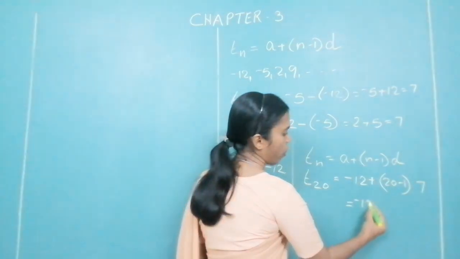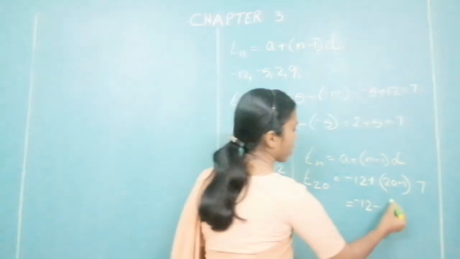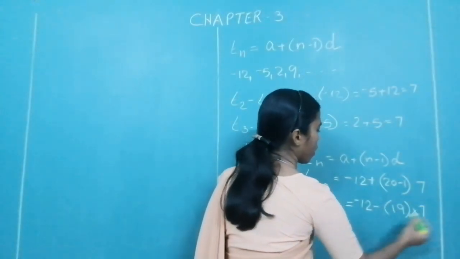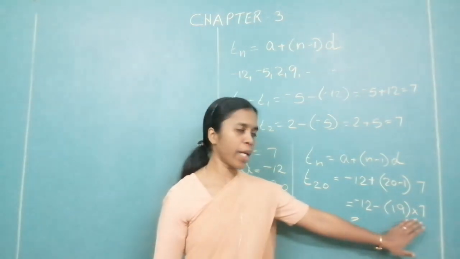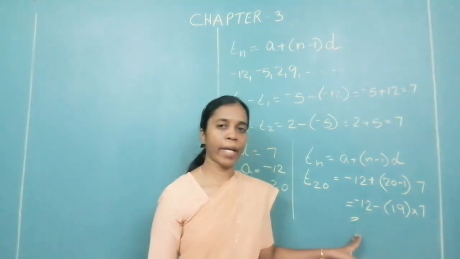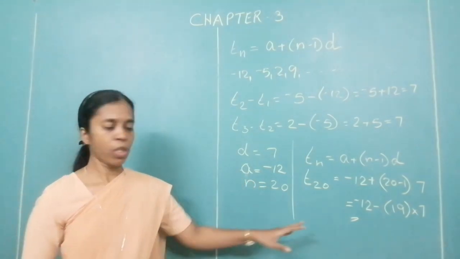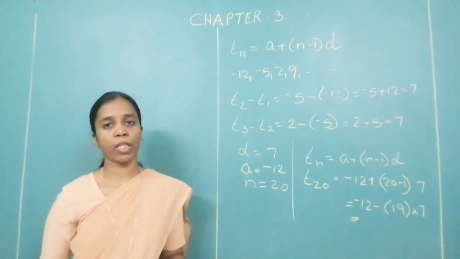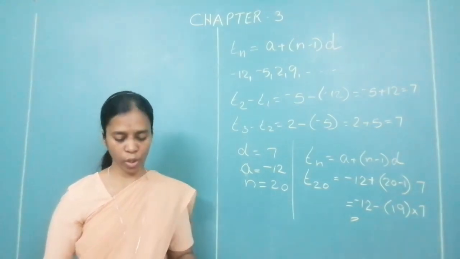So that is equal to minus 12 plus, 20 minus 1 is 19, so put that in bracket, 19 into 7. First multiply 19 into 7 and then add with minus 12. Whatever you get is the 20th term. So you have to write the concluding statement. Therefore, the 20th term of the given progression is whatever answer you get over there.